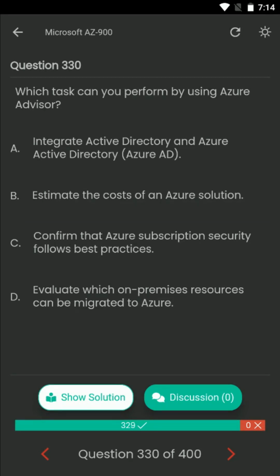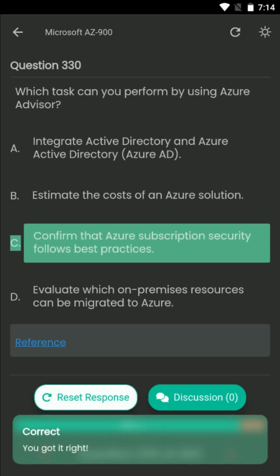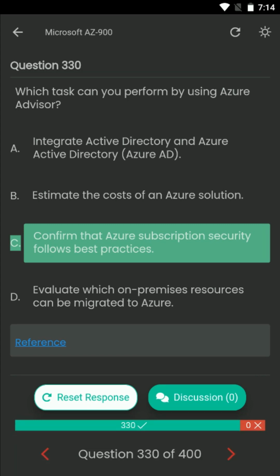The correct answer is C. Confirm that Azure subscription security follows best practices.